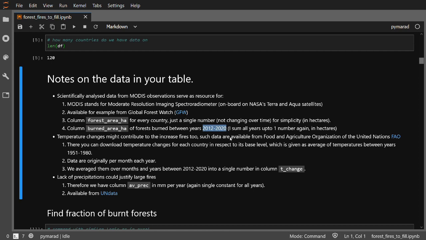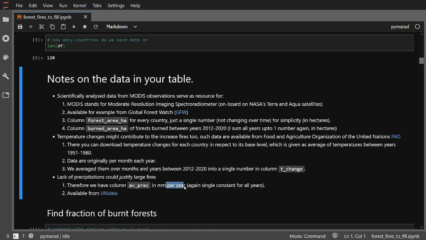Regarding temperature data, I have downloaded them from the Food and Agriculture Organization of the United Nations, FAO. Temperature data refers to temperature change compared to some base level, which is between years 1951 to 1980. Then again, I average the data between years 2012 and 2020 and compare them to 50 years ago, and that's the temperature change. Finally, precipitation data are available from the UN data portal, and they are in the form of millimeters of precipitation per year.